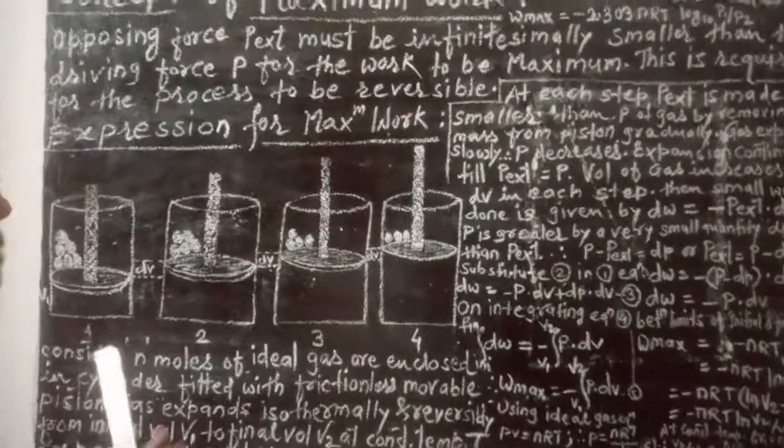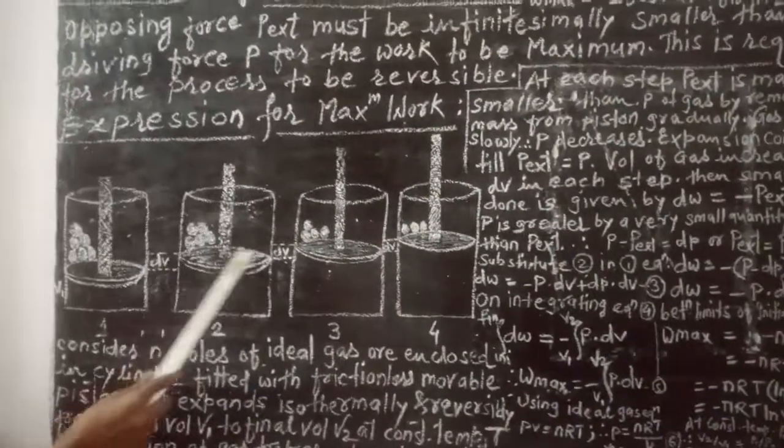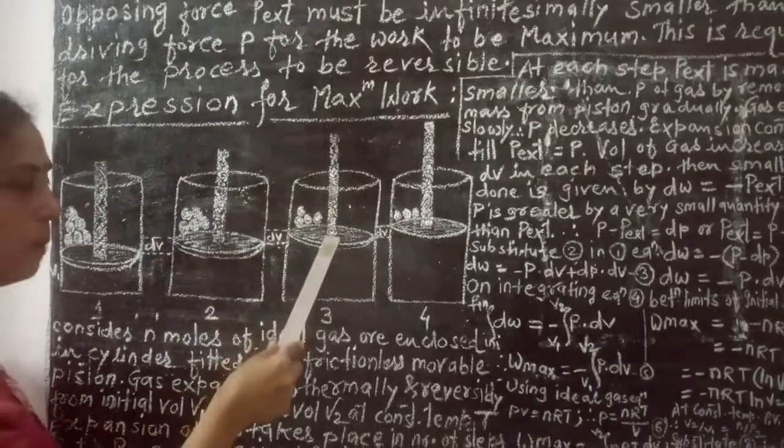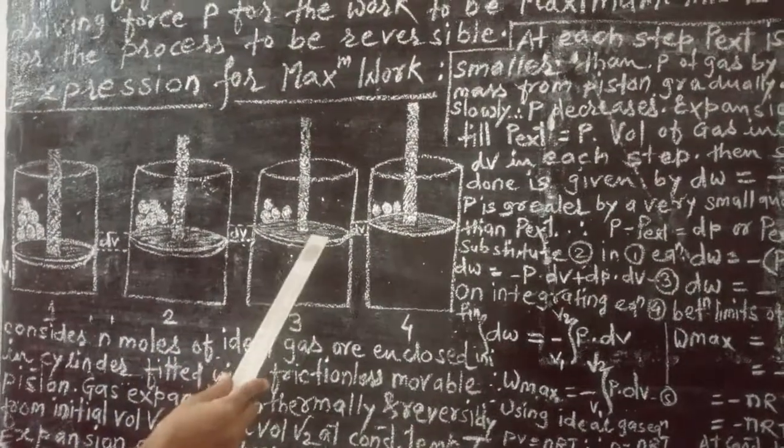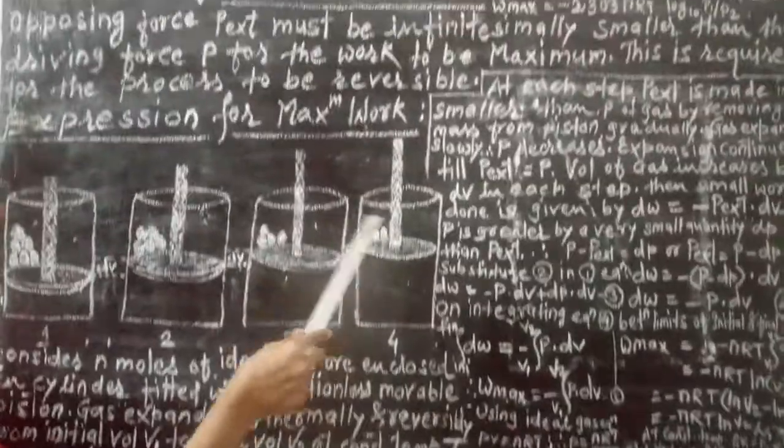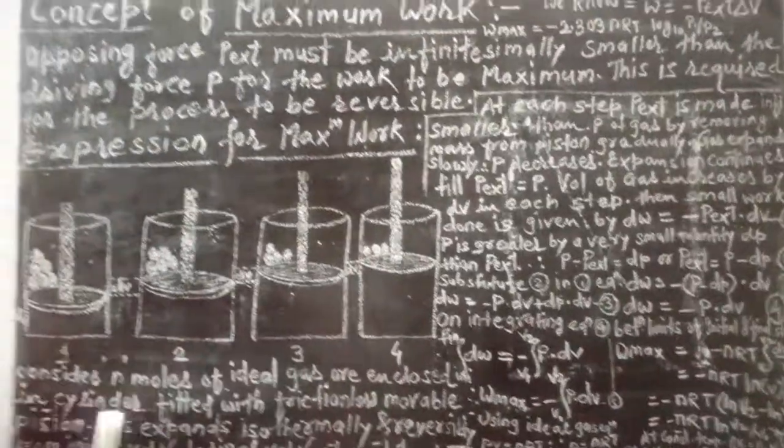The change is so infinitesimal, that is, pressure is reduced by an infinitesimal amount, pressure is increased by an infinitesimal amount.